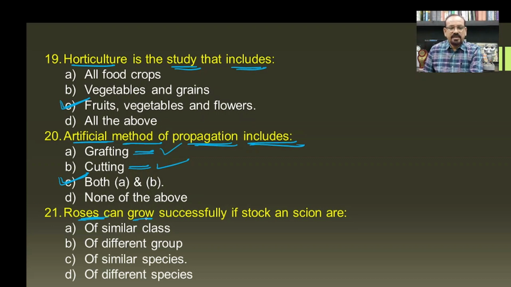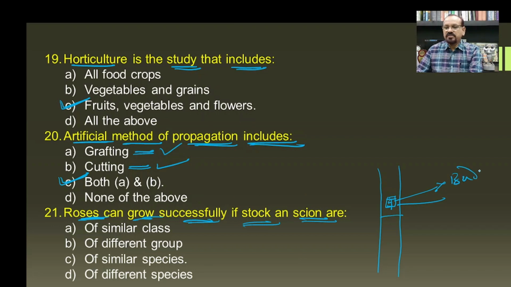Then roses can grow successfully if the stalk and scion are... If we are budding or grafting, then say for example this is the T budding, in which we have to fix the eye from the other plant or the bud. So this bud which is fixed is a scion, and the plant in which we are fixing the scion is the host, or it is also known as the stalk.